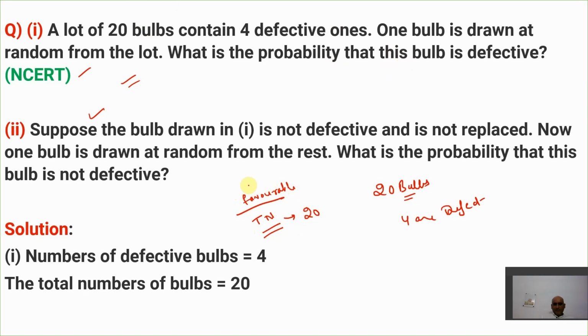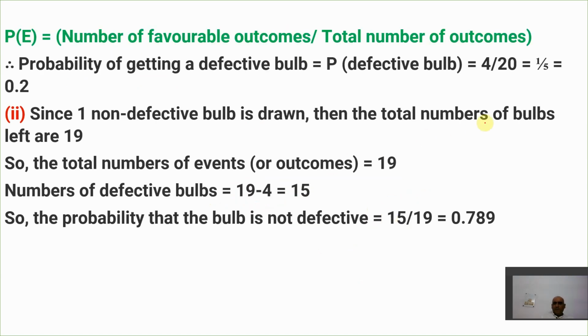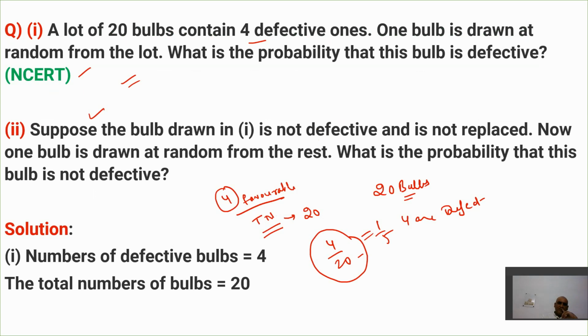Now we need to find the probability that the bulb is defective. What is the total number of defective bulbs? 4 defective bulbs. So the number of favorable outcomes for this event is 4, because there are 4 defective bulbs. So this is 4 by 20. Out of these 20 bulbs, 4 are defective. This is the answer, 4 by 20, or you can simplify it as 1 by 5. 1 by 5 here means 0.2, right? So I hope you get this point. This is for the first question.